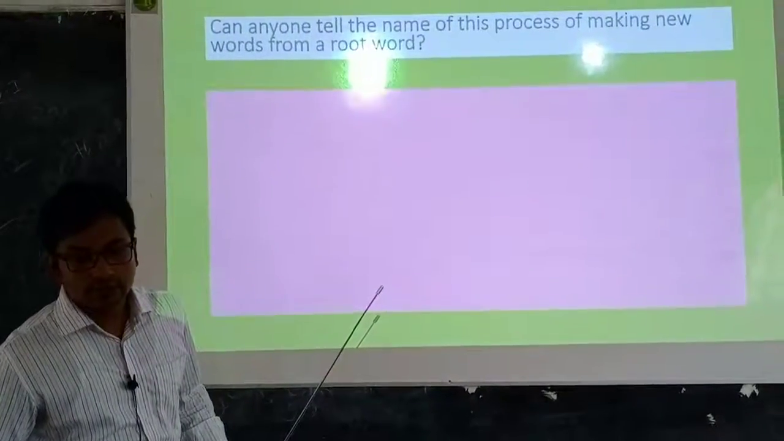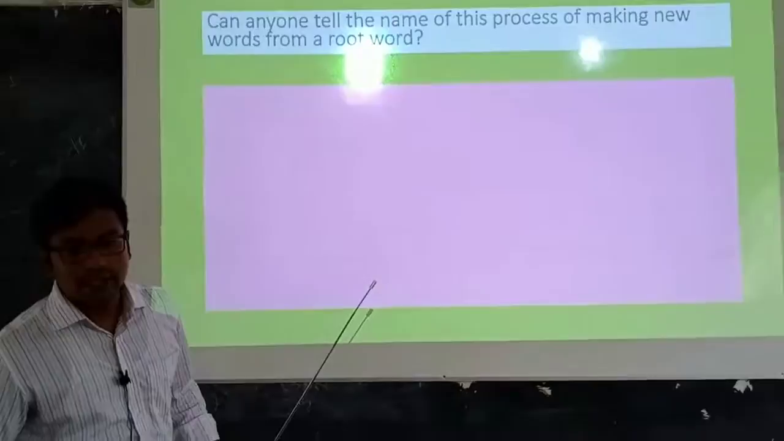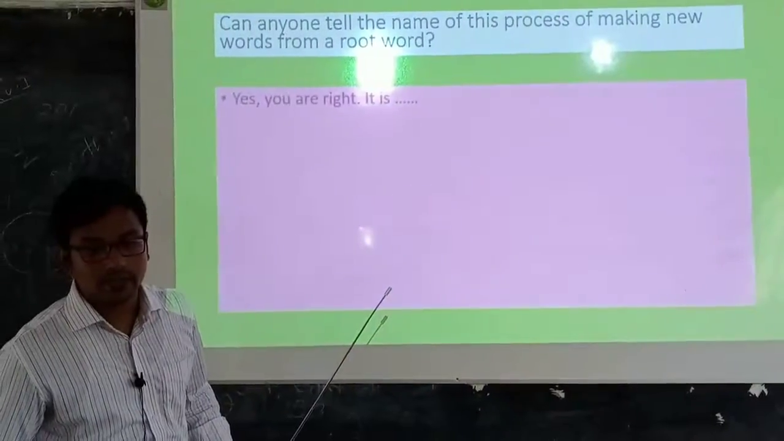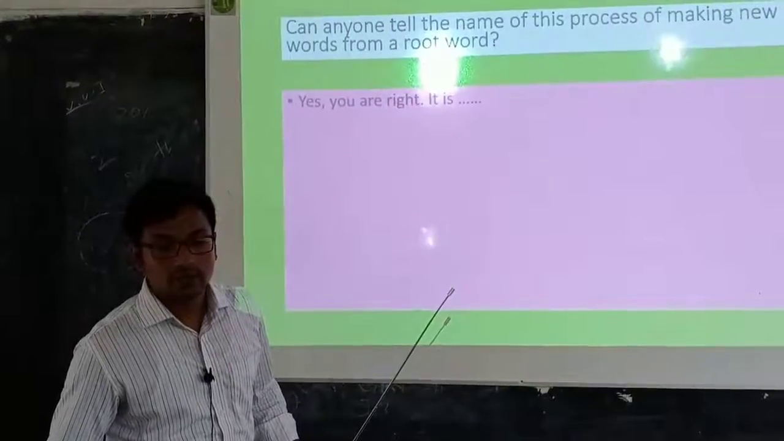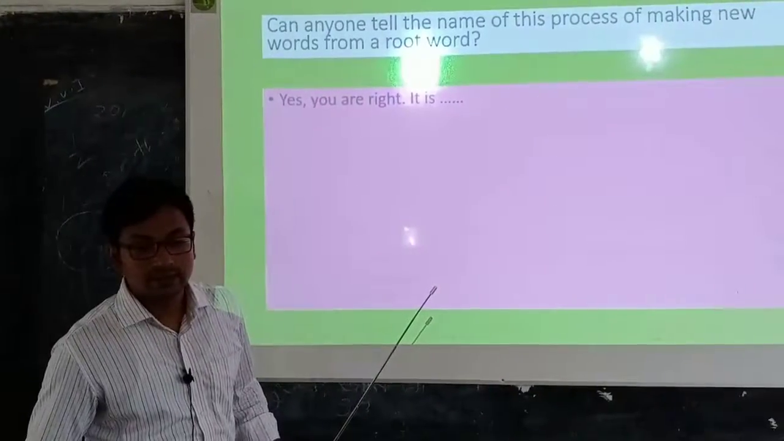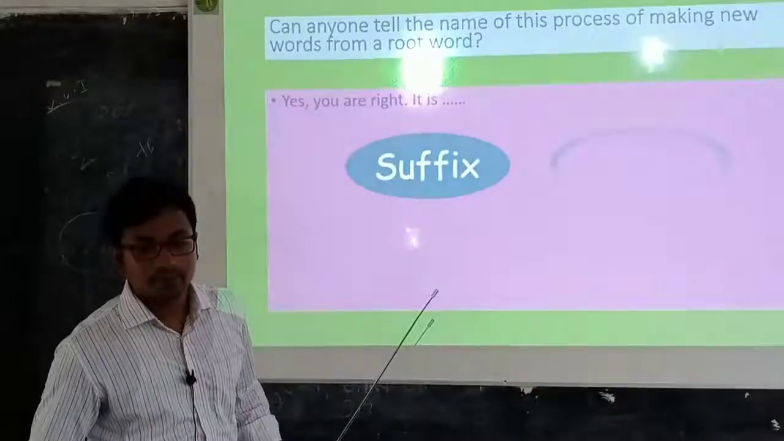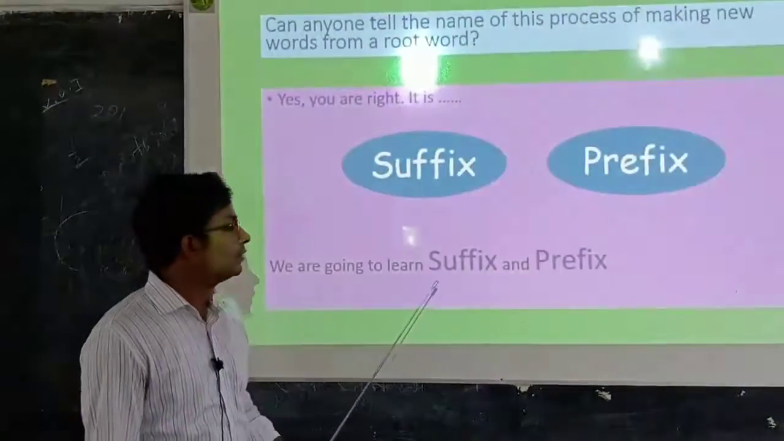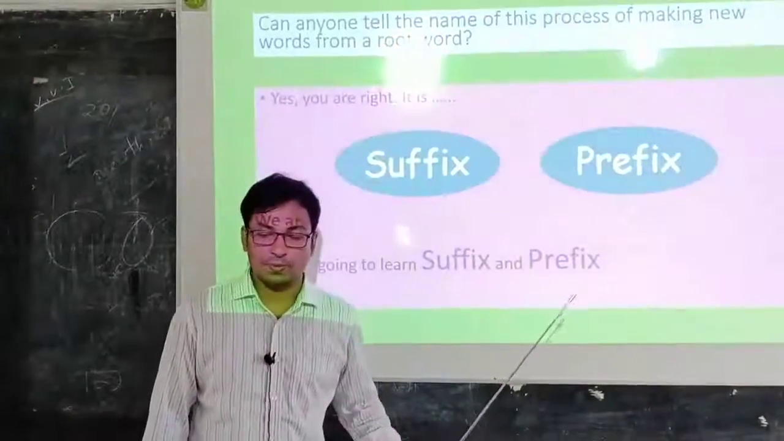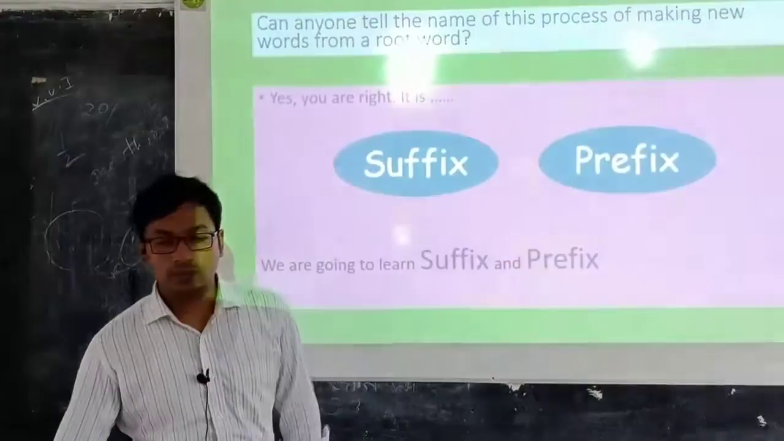So dear students, can you tell the name of the process of making new words from a root word? Yes, you are right. It is suffix and prefix. So we are going to learn and discuss today about suffix and prefix. How can we make new words from a root word?